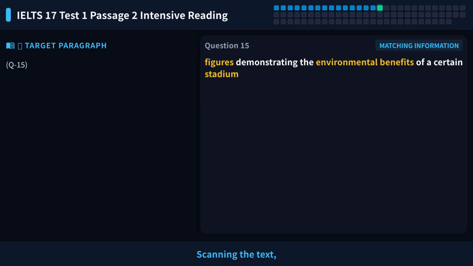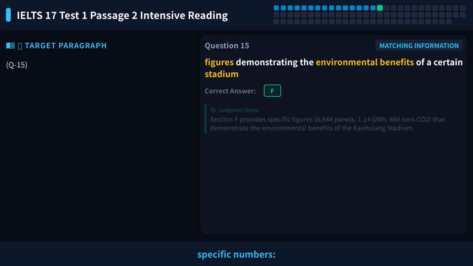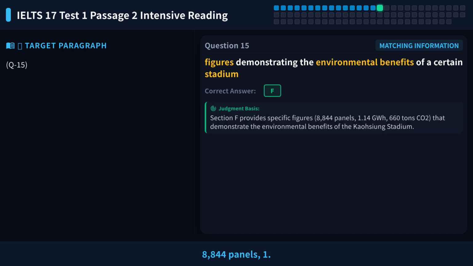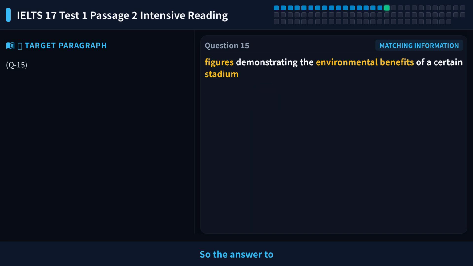Scanning the text, paragraph F has specific numbers, 8,844 panels, 1.14 GWh of electricity, and 660 tons of CO2. These are exactly the figures for environmental benefits. So the answer to question 15 is F.